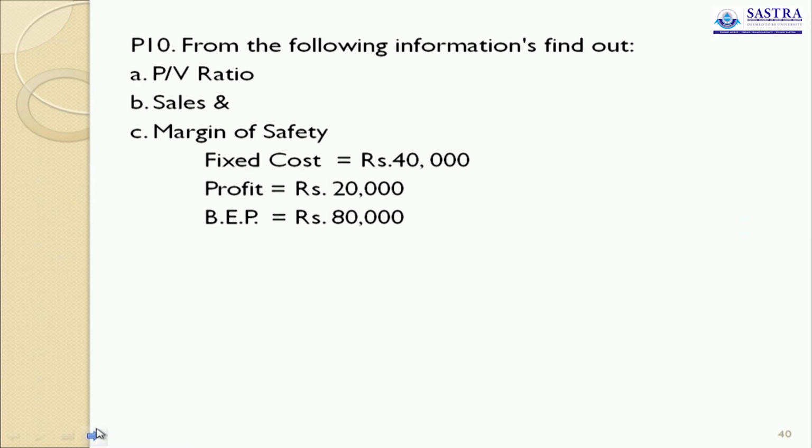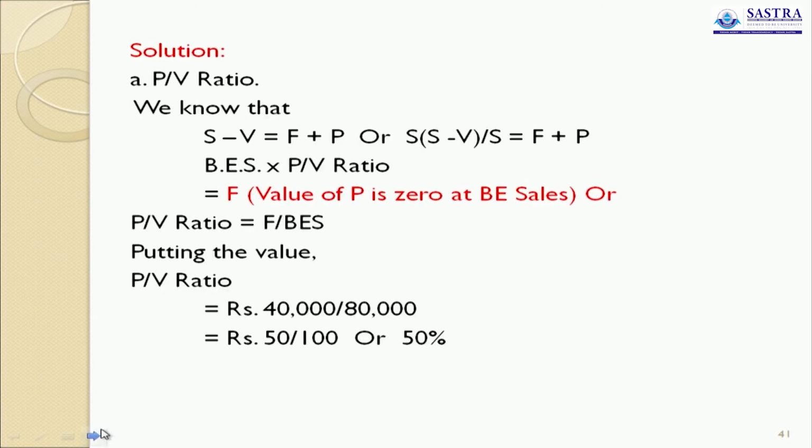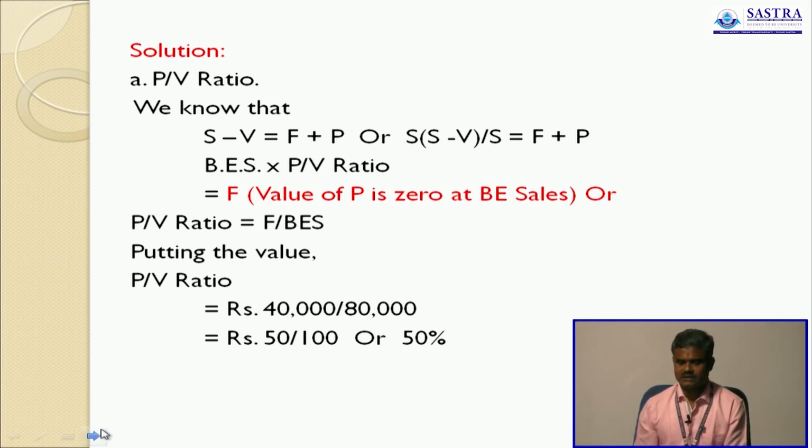Now we go to the next problem. From the following information, find out PV ratio, sales and margin of safety. Fixed cost 40, profit 20, break-even point 80. First we calculate PV ratio. Sales minus variable cost equals fixed cost plus profit. This is the equation. The value of P is 0 at break-even sales. This is given, no problem.